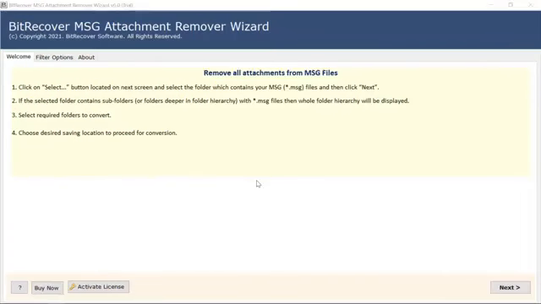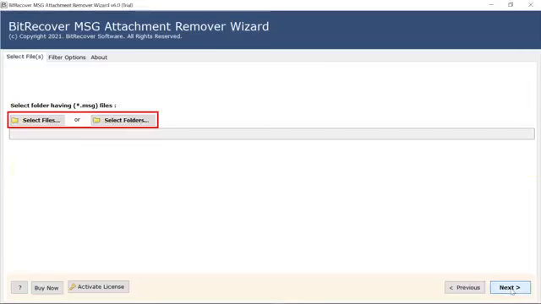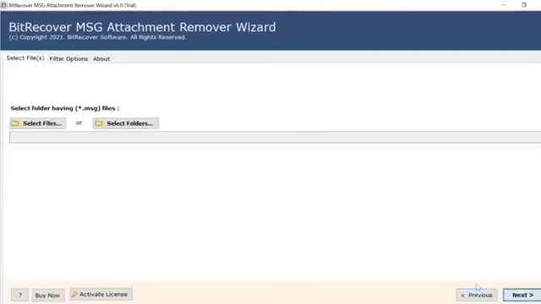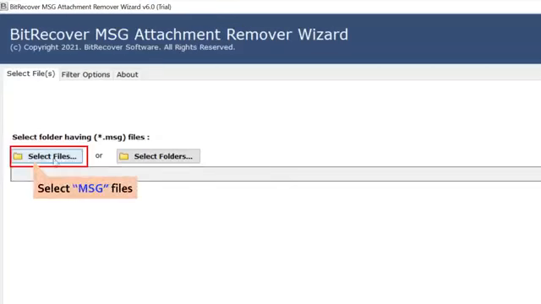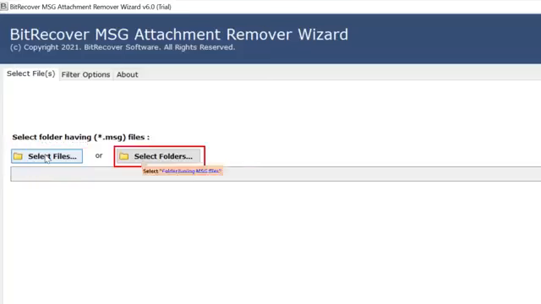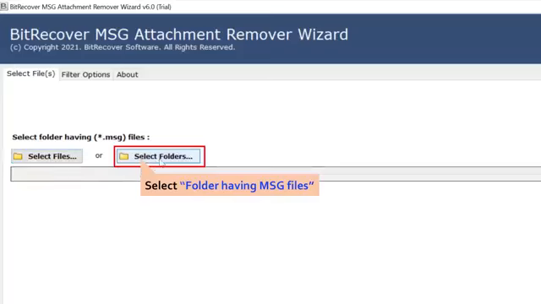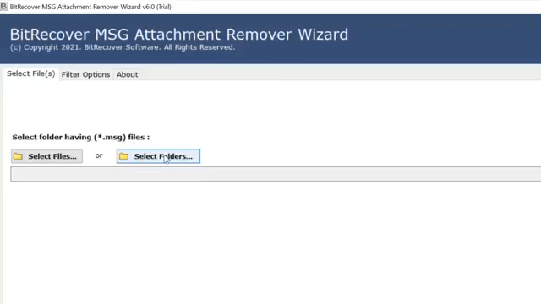Firstly, read all the instructions mentioned in the software interface. Once you understand the information, click on the Next button. The software comes with dual mode: Select File and Select Folder options. The Select File helps you upload single or multiple MSG files from a saved location. The Select Folder button helps you upload a complete folder of MSG files to remove attachments.